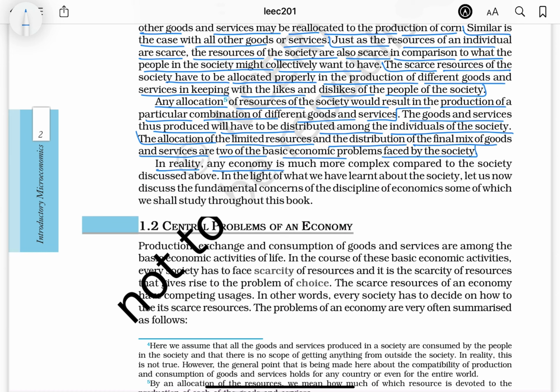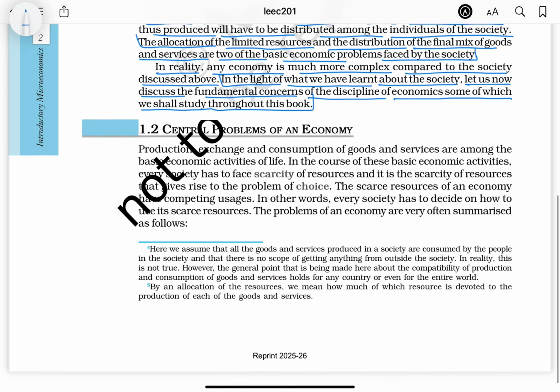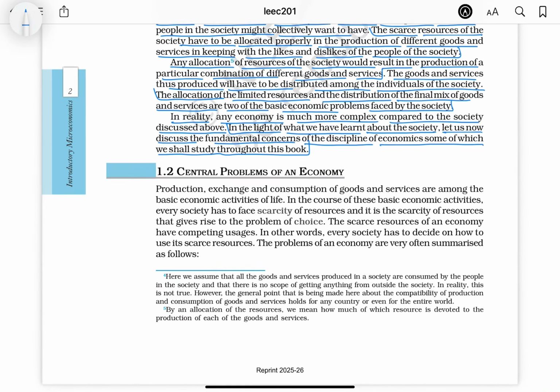In reality, any economy is much more complex compared to the society discussed above. In the light of what we have learned about the society, let us now discuss the fundamental concerns of the discipline of economics, some of which we shall study throughout this book. Central problems of an economy.